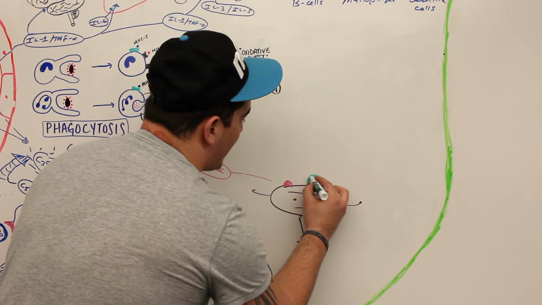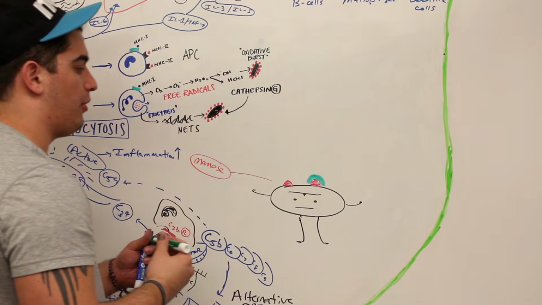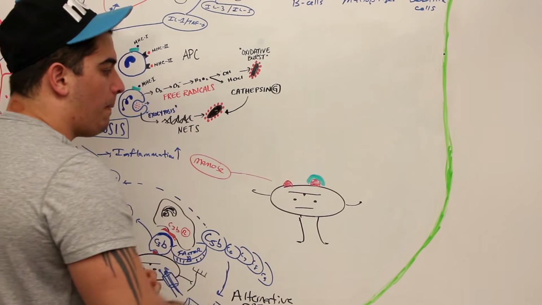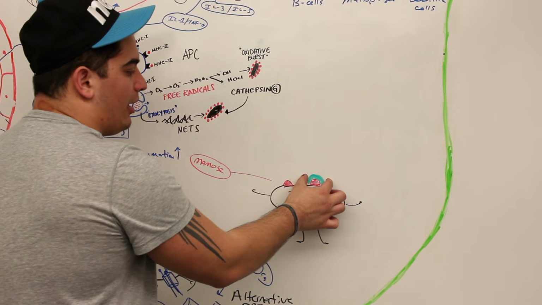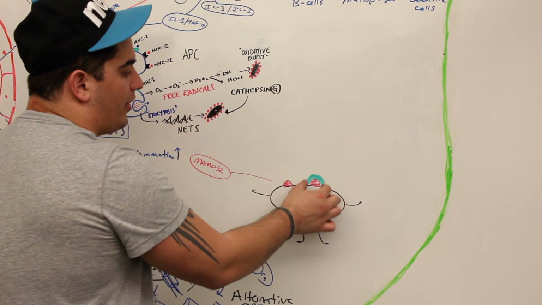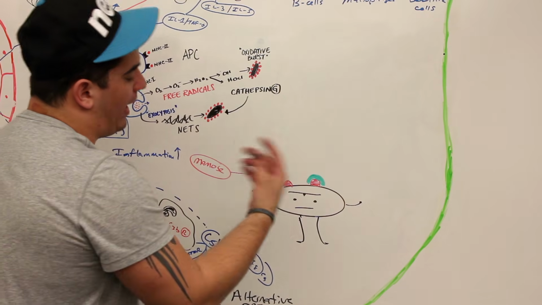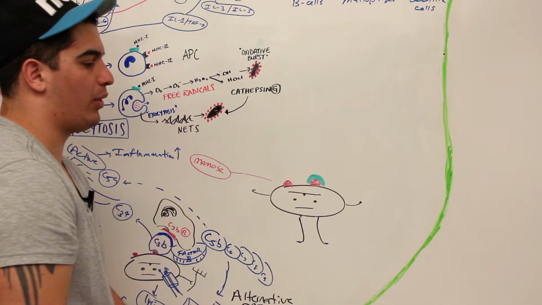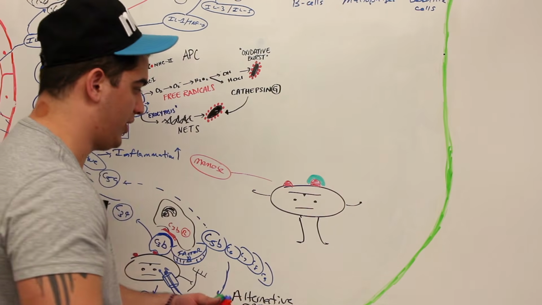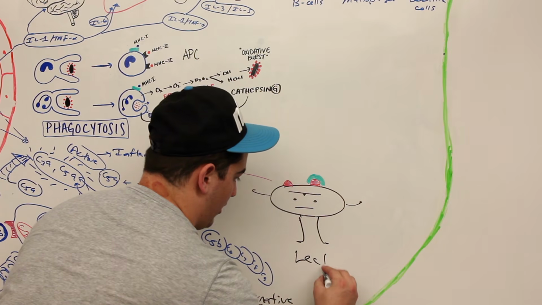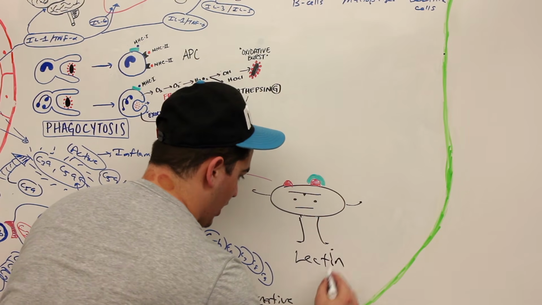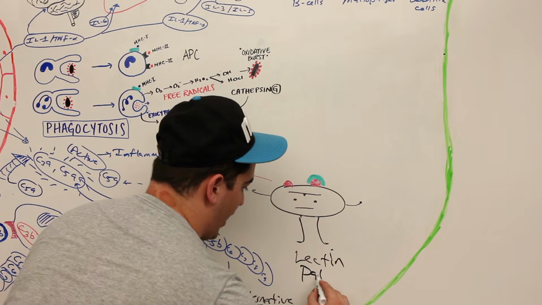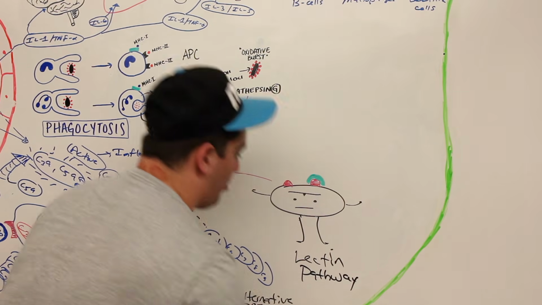You're already going to kind of know what's happening here. This is the lectin pathway because it's not antibody mediated, and there's this protein molecule called lectin that will bind and form this mannose binding lectin complex. It'll bind there, and then we initiate what's called the lectin pathway. This is our third and final pathway for the complement system.